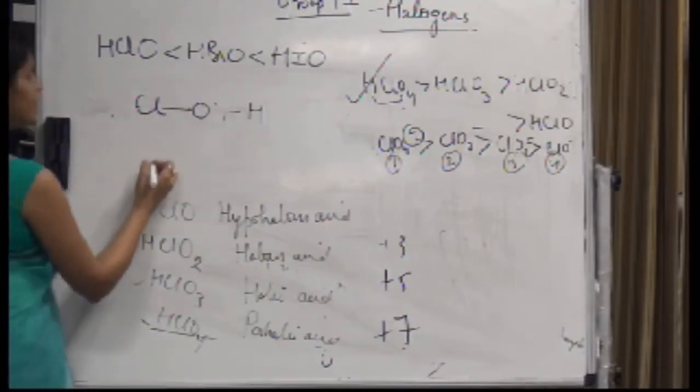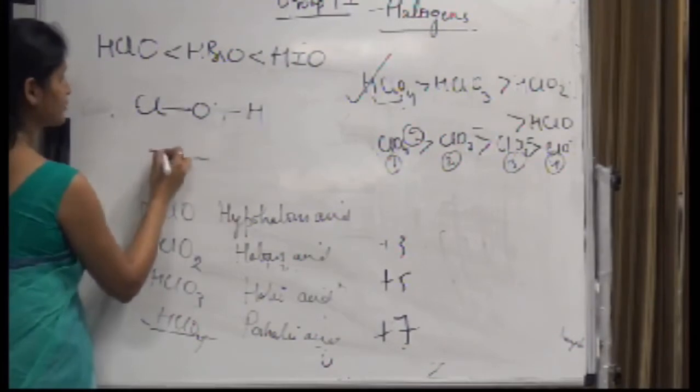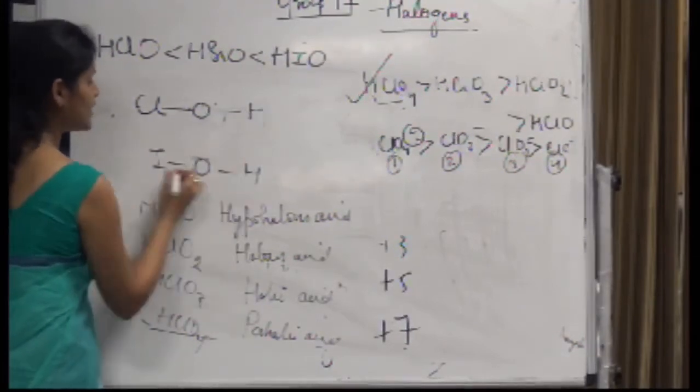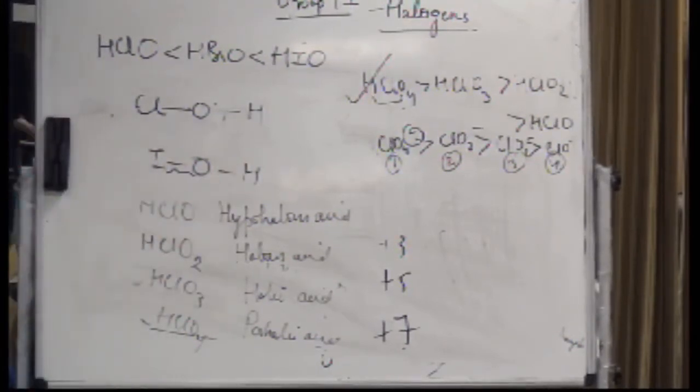I am saying that this bond is weaker, right? Because iodine is larger in size, and hence this overall weakens the bonding, and it has the tendency to easily give away the hydrogen or the proton.